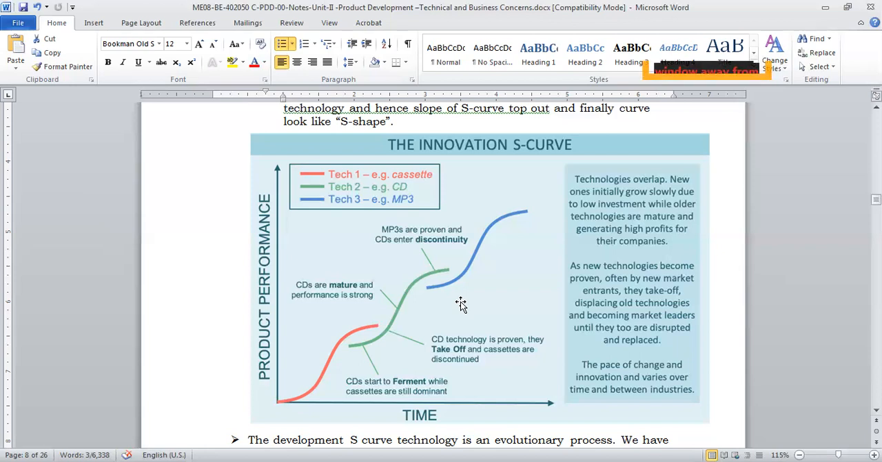Right? As the new technology becomes proven, often new market entrants take off, displacing old technologies and becoming the market leader. Sometimes, like with the phone, Apple came and replaced Nokia. There was a time when 90% of the world market for mobile phones was held by Nokia, from about 2000 up to 2005. Then slowly, because of smartphones, Nokia went out of the market. So, as I said previously, you have to do proper technical forecasting, keep yourself updated, and come up with new technologies and new ideas.